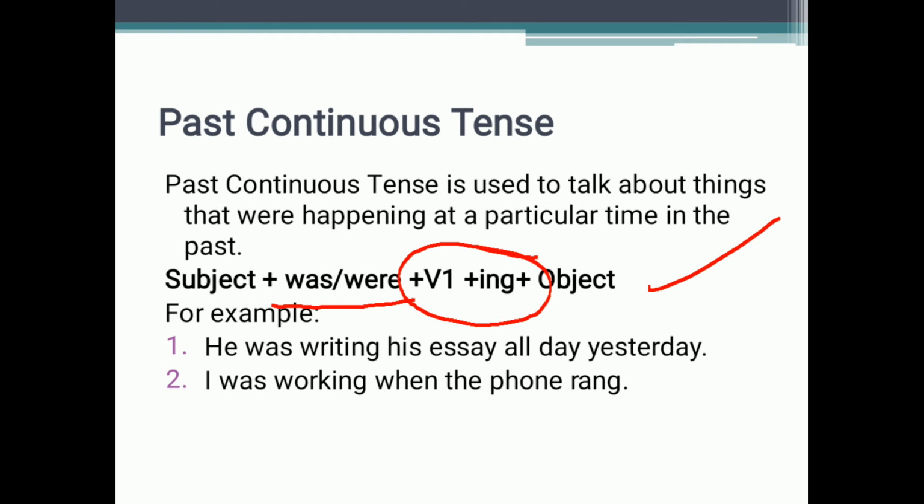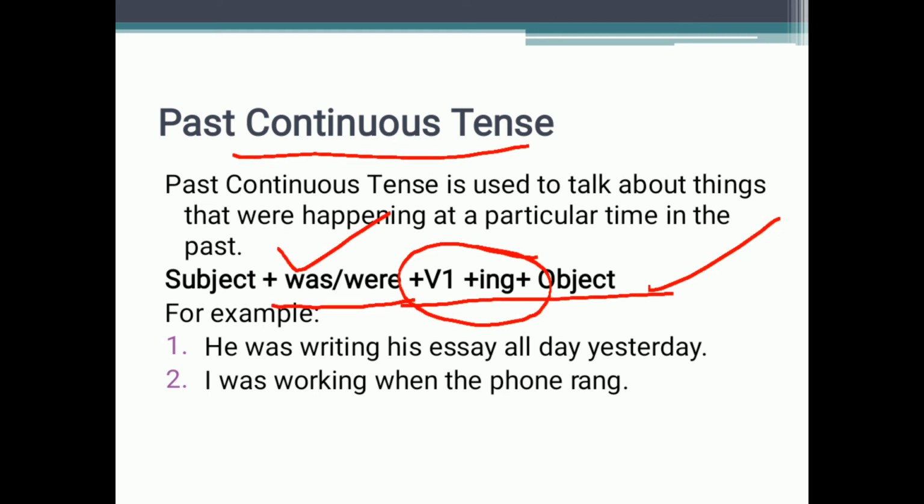Every time, whenever there is continuous, be it present continuous, past continuous, or future continuous, we have to use the first form plus ing. Only the helping verbs will change. Like for present, it was is, am, are, and for past it will become was and were. The rest of the things will remain as they are.